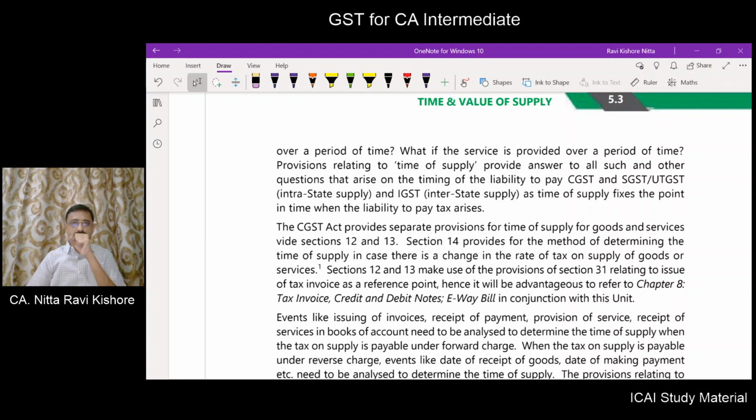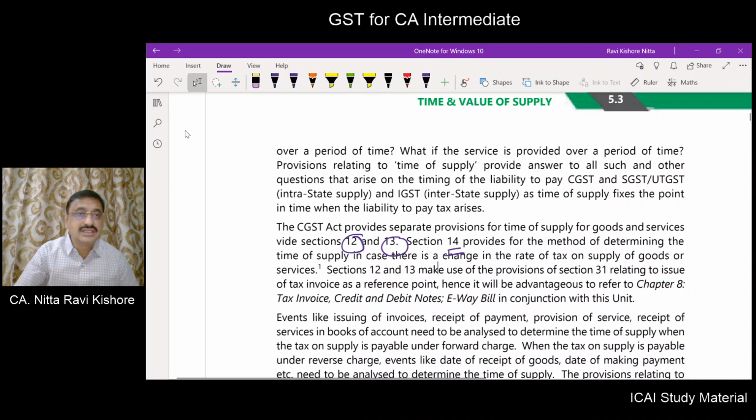Now, what is CGST? Sorry. What the CGST Act provides is, for supply of goods there is a separate section. For determining the time of supply of goods, it is section number 12. For determining the time of supply of service, it is section number 13. But there is also section number 14, which will determine the method for determining the time of supply if there is a change in the rate of tax on supply of goods or services.